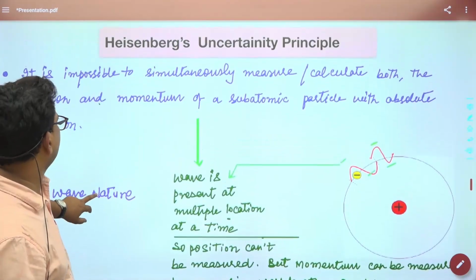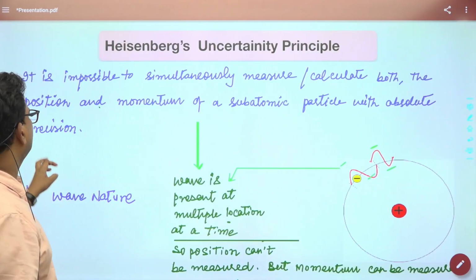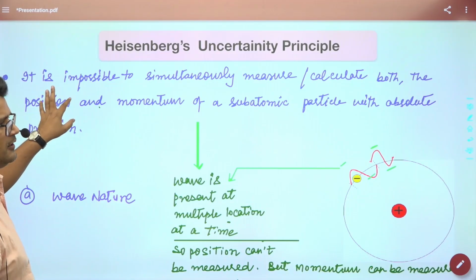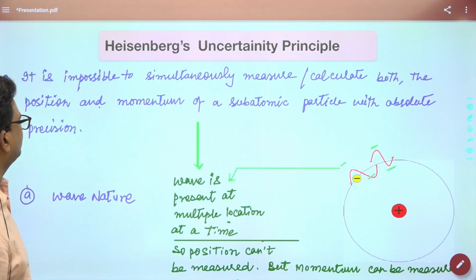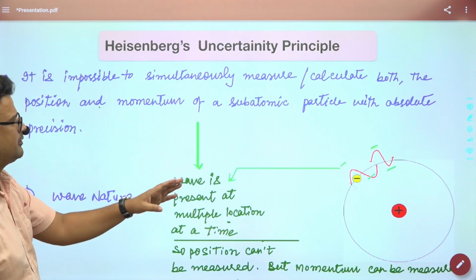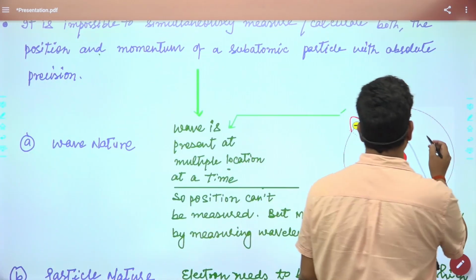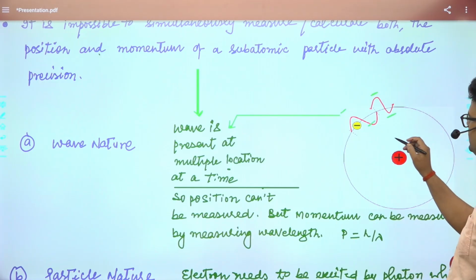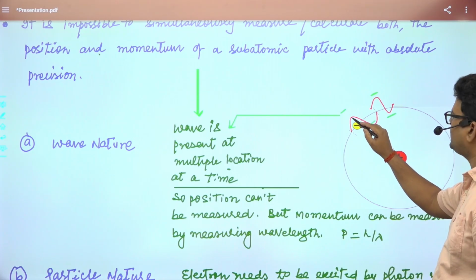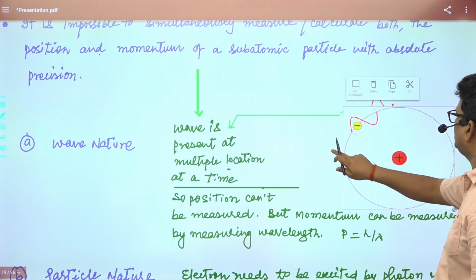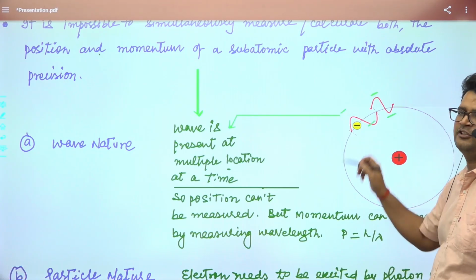So what has Heisenberg done? The Heisenberg uncertainty principle is always in the news. What he has talked about is that it is impossible to simultaneously measure or calculate both the position and momentum of a subatomic particle with absolute precision. Suppose there is an electron moving around the nucleus, and this electron is wavy in nature. At a particular moment, it is also here. At a particular point, the wave is spread all around.